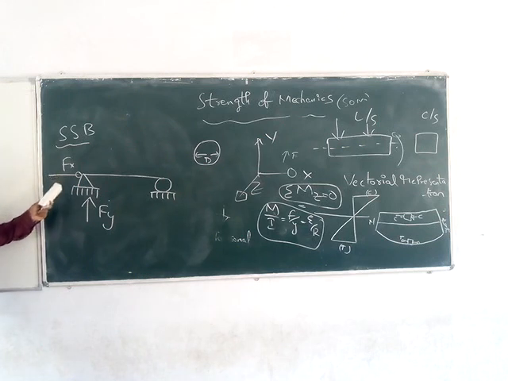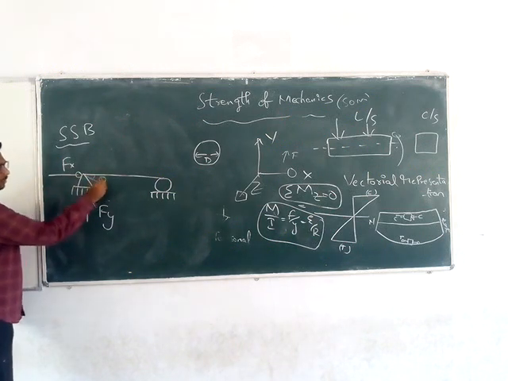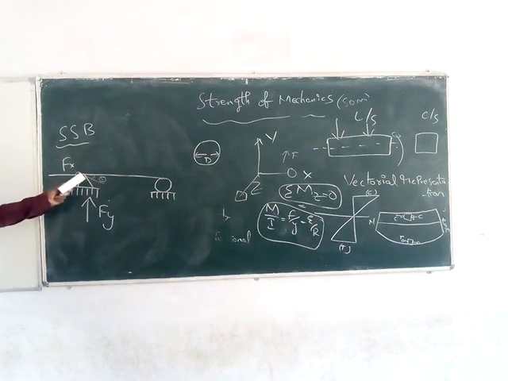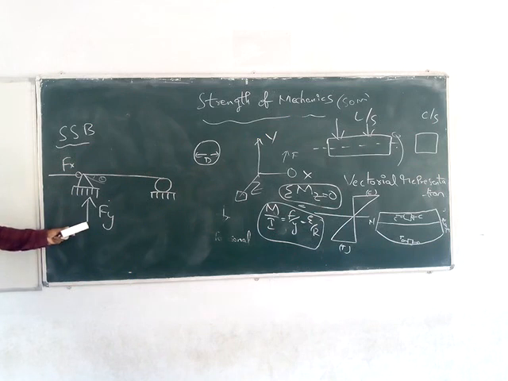That means the hinged support is supporting the structure above. It will not move in the horizontal direction, will not move in the vertical direction, but it can rotate by an angle theta. When a moment is applied on the hinged support it can rotate, but it cannot deform in the x direction or in the vertical direction. So these are nothing but resistive forces.